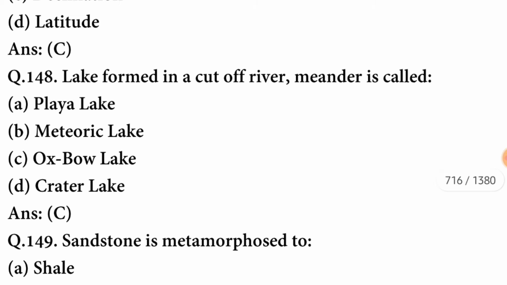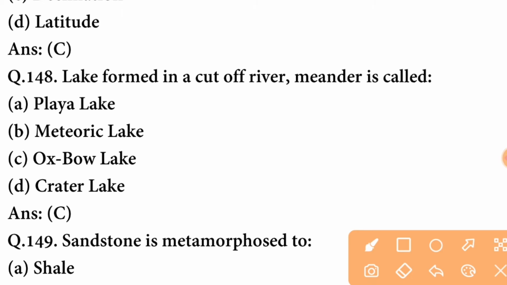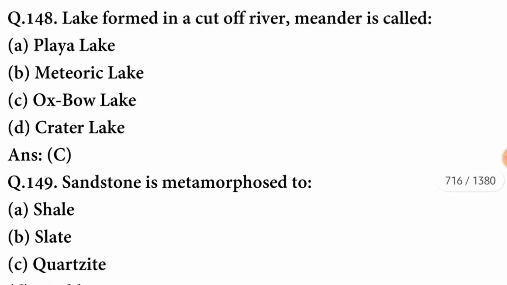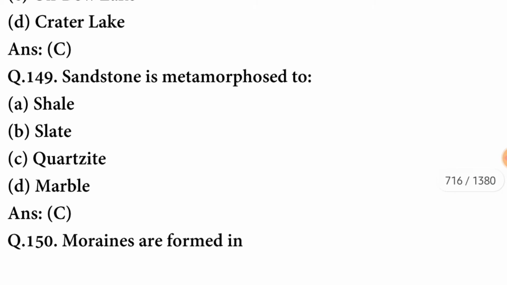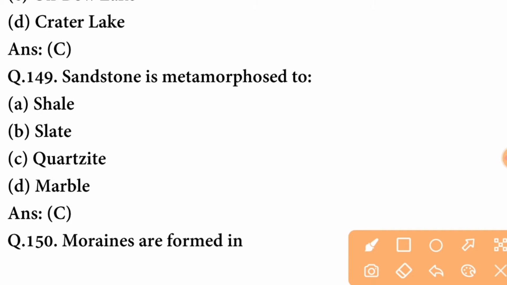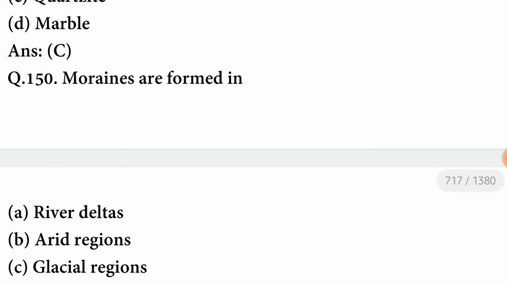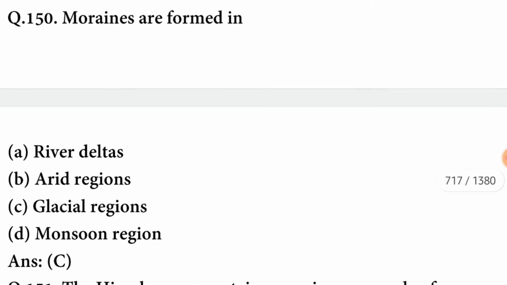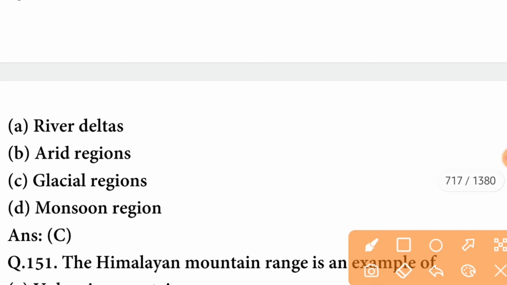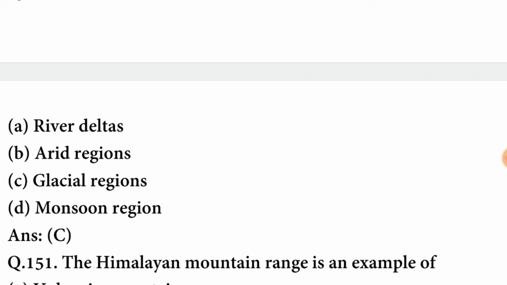Next question. Lake formed in a cut of river meander is called Oxbow Lake. C option is correct. Sandstone is metamorphosed to quartzite. C option is correct. Moraines are formed in glacial regions. C option is correct.